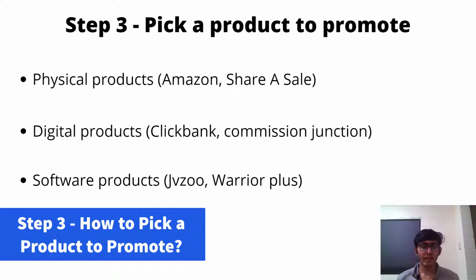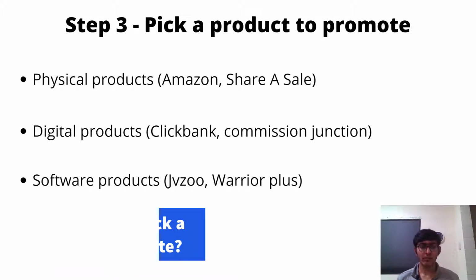Now in step 3, I will show you how to pick a product to promote. There are a lot of products that you can promote, like physical products, digital products and software products. So if you want to sell physical products, then you can go to amazon.com or carousell.com, because these two websites sell all kinds of physical products. And amazon.com, everyone knows about Amazon because Amazon sells everything, right? And Amazon is a trusted brand, okay? So everyone knows about Amazon, so it's very easy for you as an affiliate to sell Amazon products.